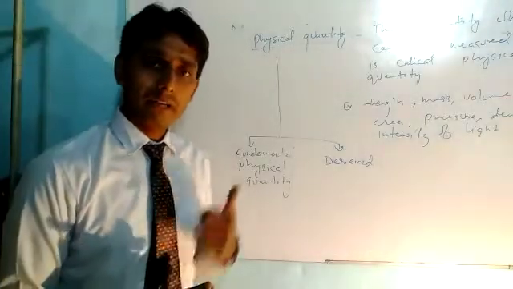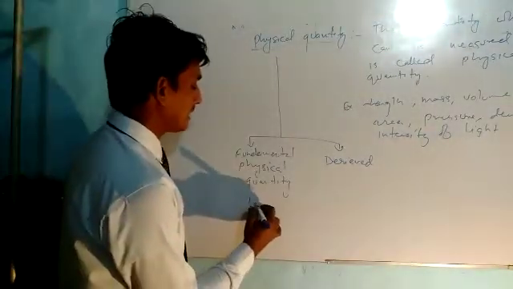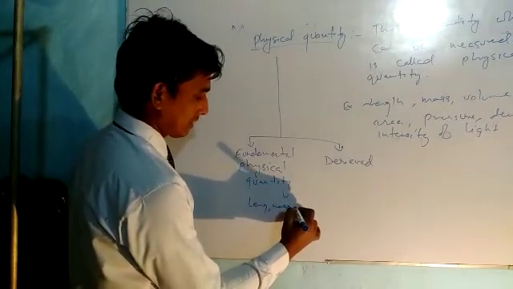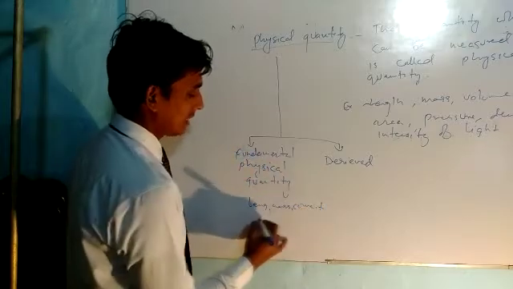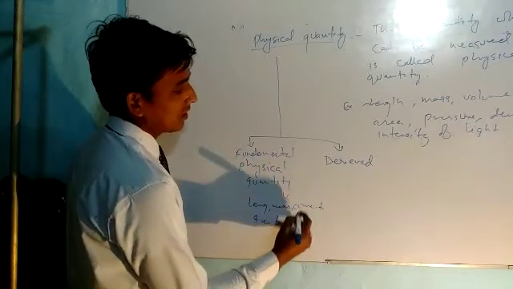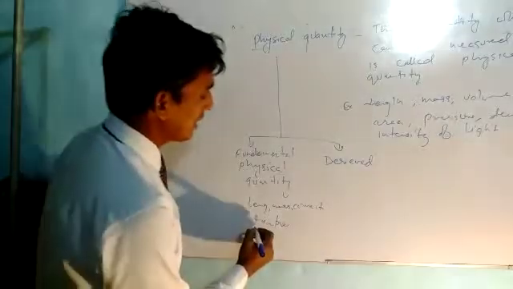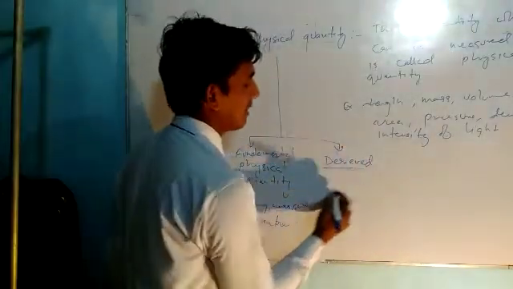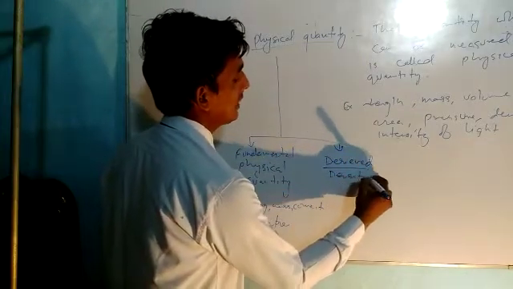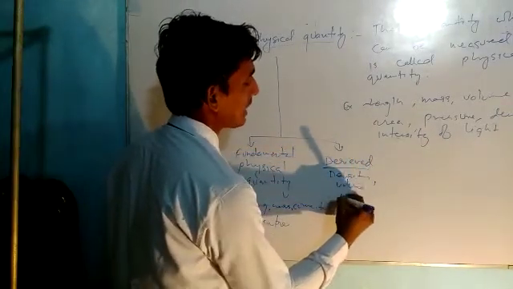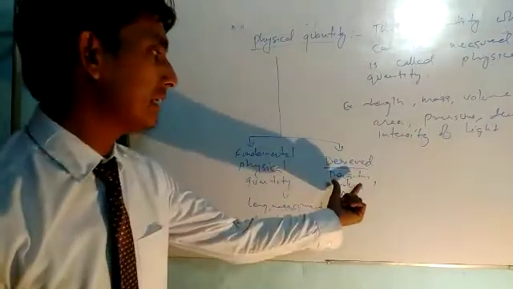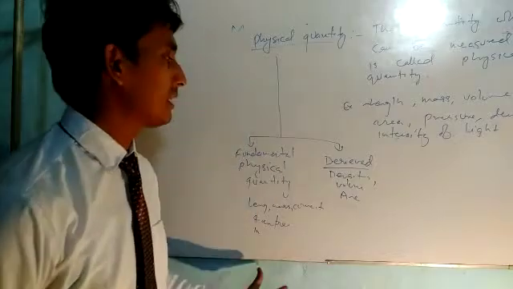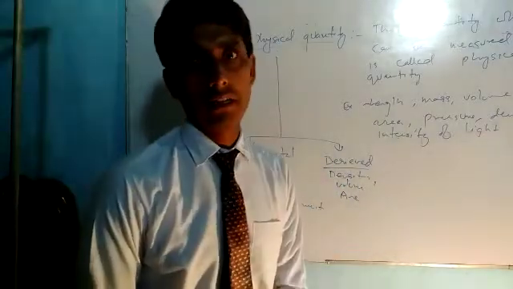One is fundamental quantity, for example length, mass, current, temperature, intensity of light, amount of substance. All these are fundamental physical quantities. The other is derived quantity, for example density, volume, area, because all these are derived from the fundamental physical quantities, therefore they are called derived physical quantities.